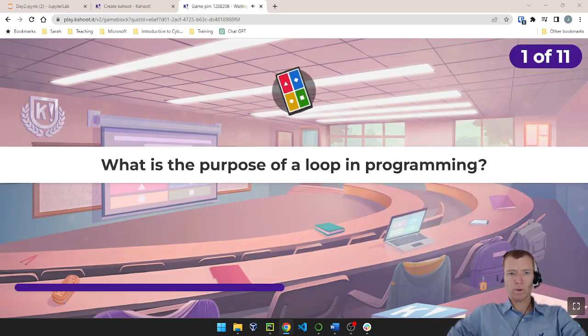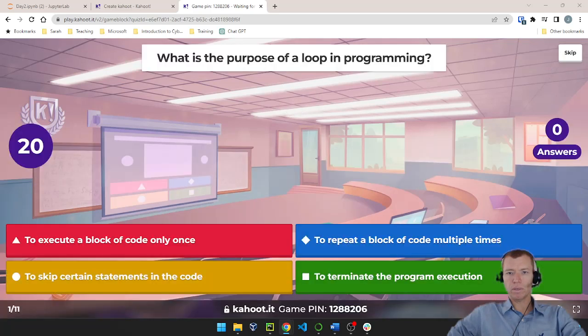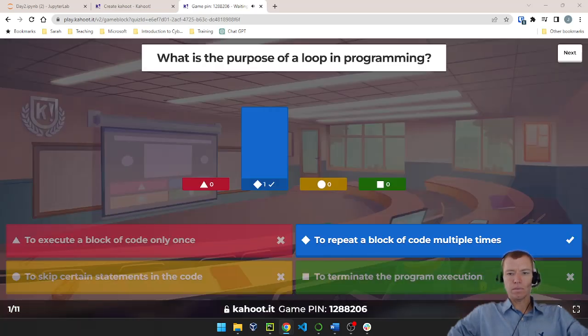All right, got 11 questions for you. What is the purpose of a loop in programming? Is that to execute a block of code only once, to repeat a block of code multiple times, to skip certain sections of code, or to terminate a program's execution? All right, it is to repeat a block of code multiple times. And remember, a block of code is all code that is indented at the same level.